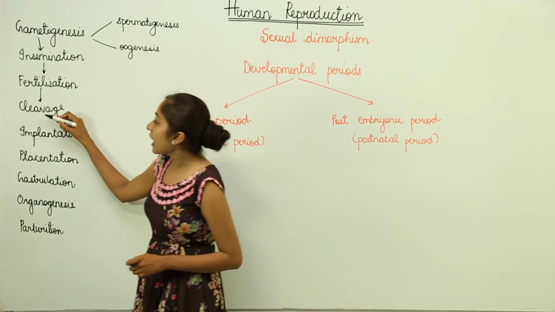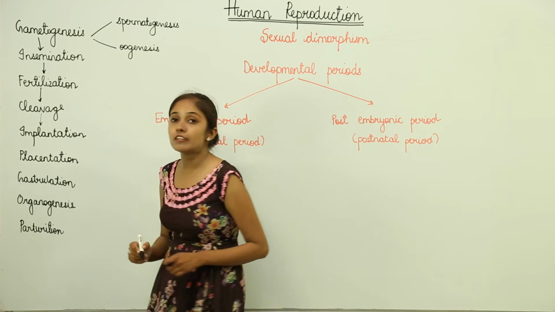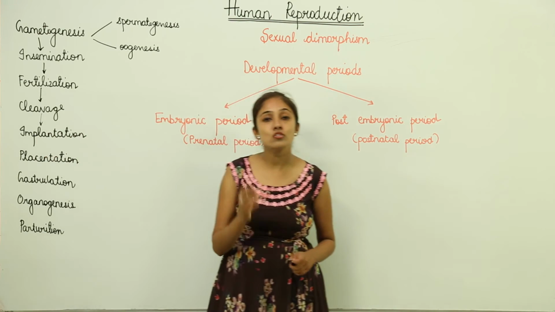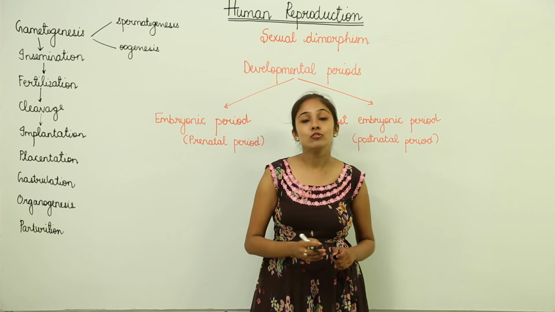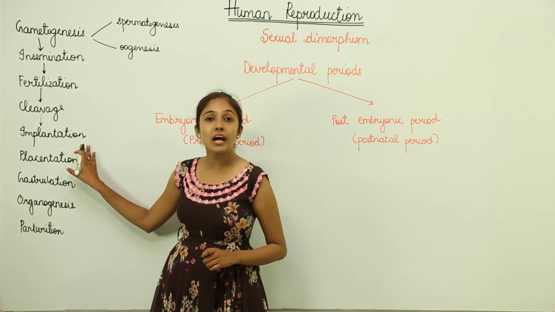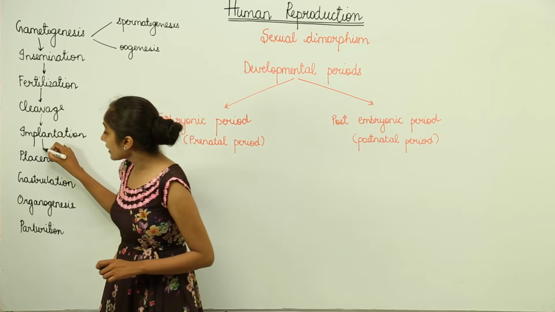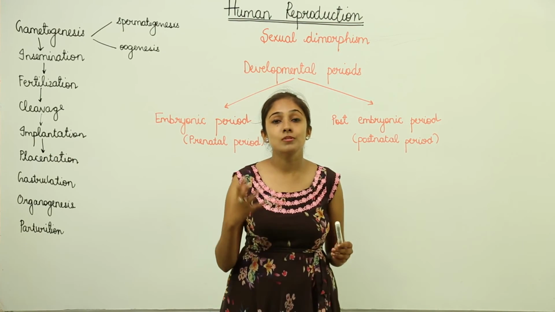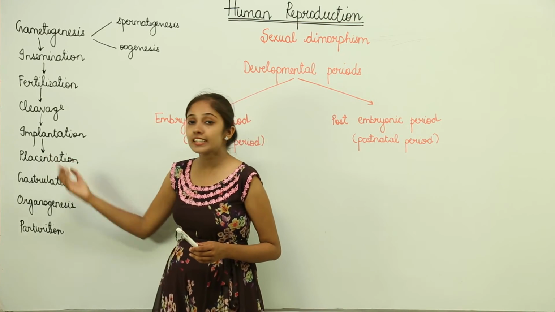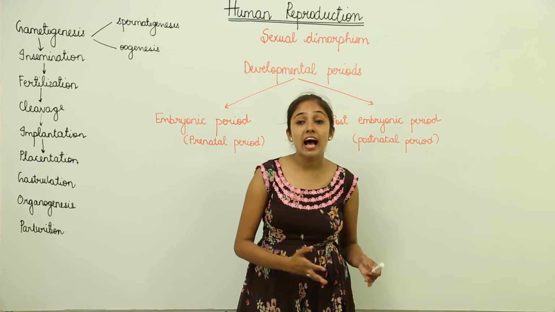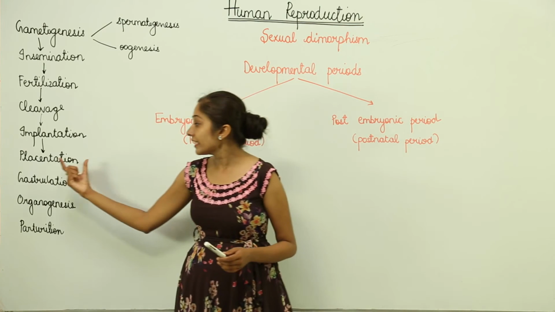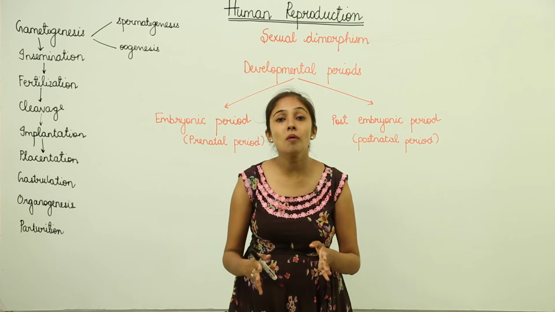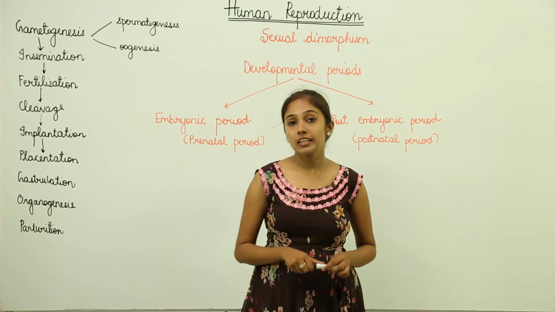After that, the blastocyst is going to implant itself into the uterine wall, which we call implantation. After that, a very special tissue develops, known as the placenta, which forms a connecting link between the growing baby and the mother, right? So this placentation process is very important, in which the placenta is formed, forming a connecting link between the mother and the baby.